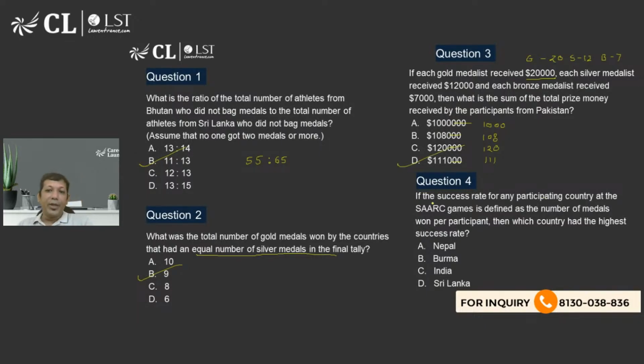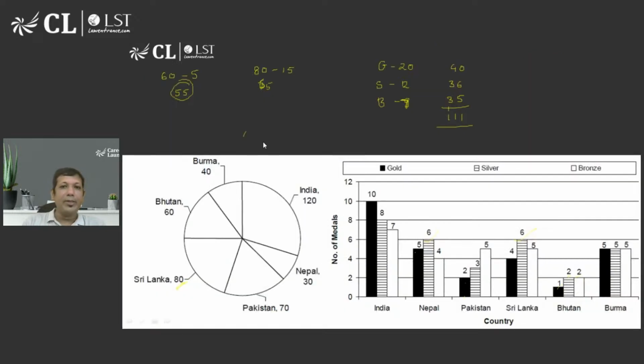Now the next one. If the success rate for any participating country at the SAR Games is defined as the number of medals won per participant, then which country had the highest success rate? So basically, what does it say? It is saying that the total number of medals per participant, that is, total number of medals divided by number of participants, should be maximum.